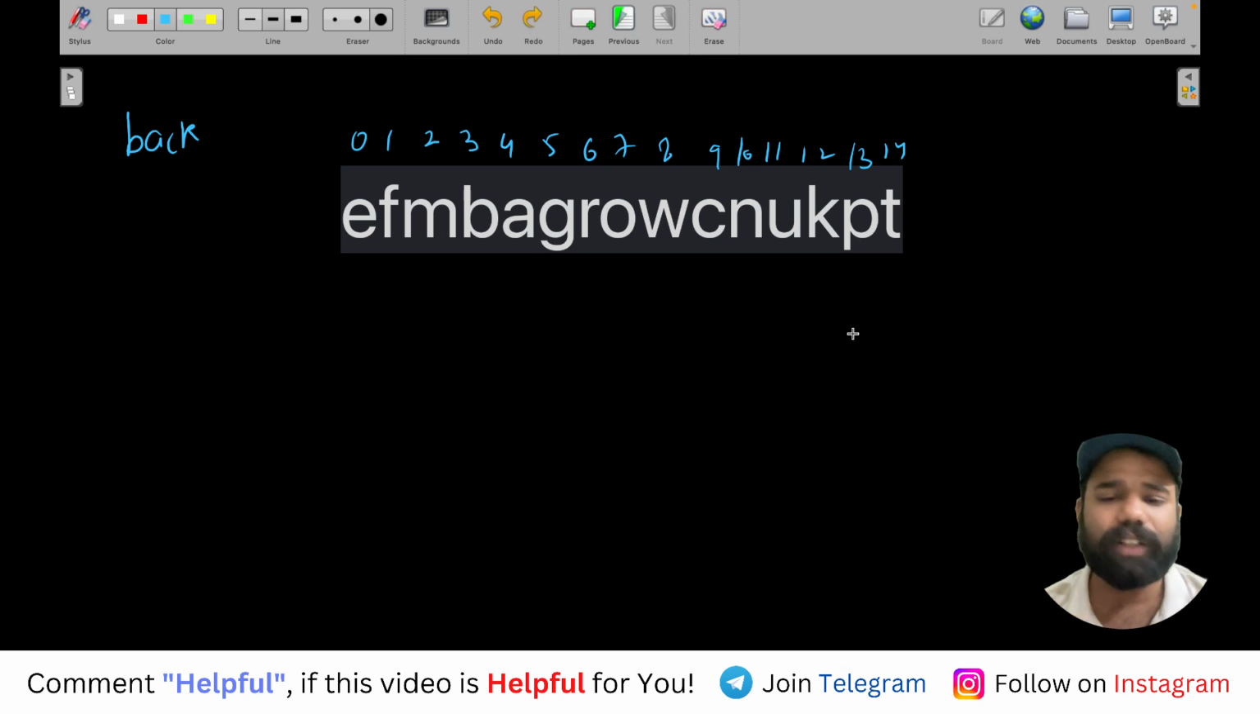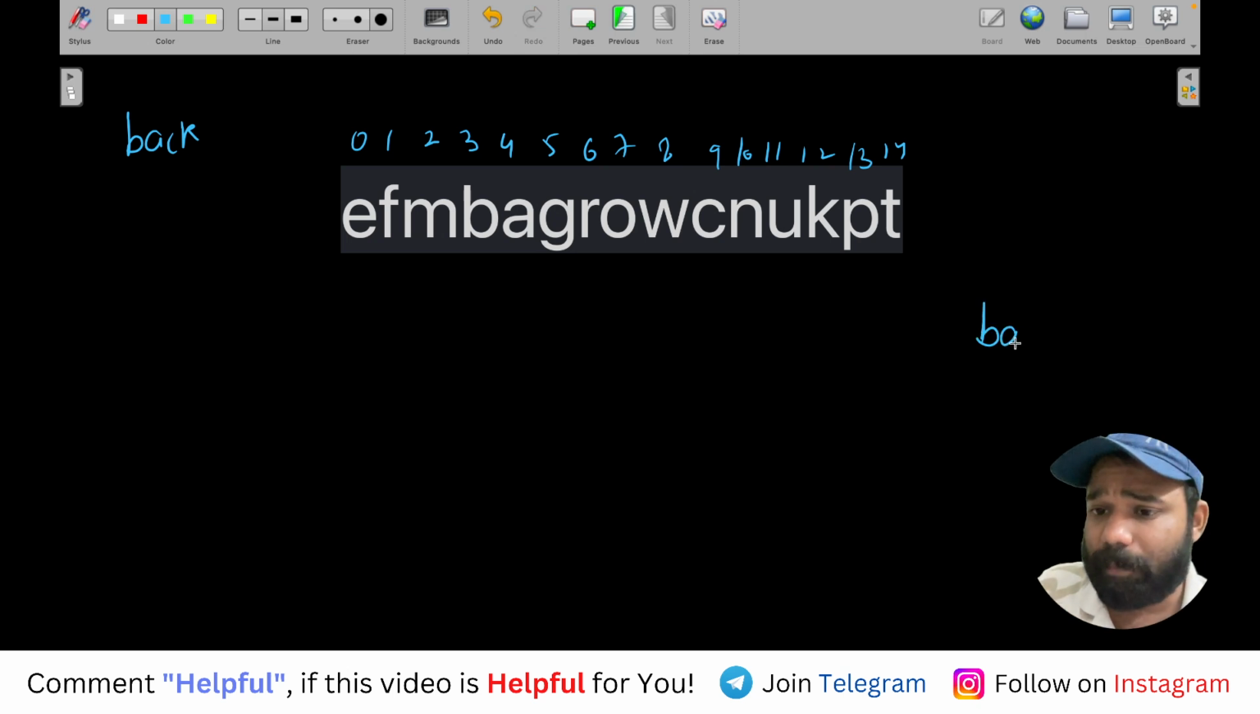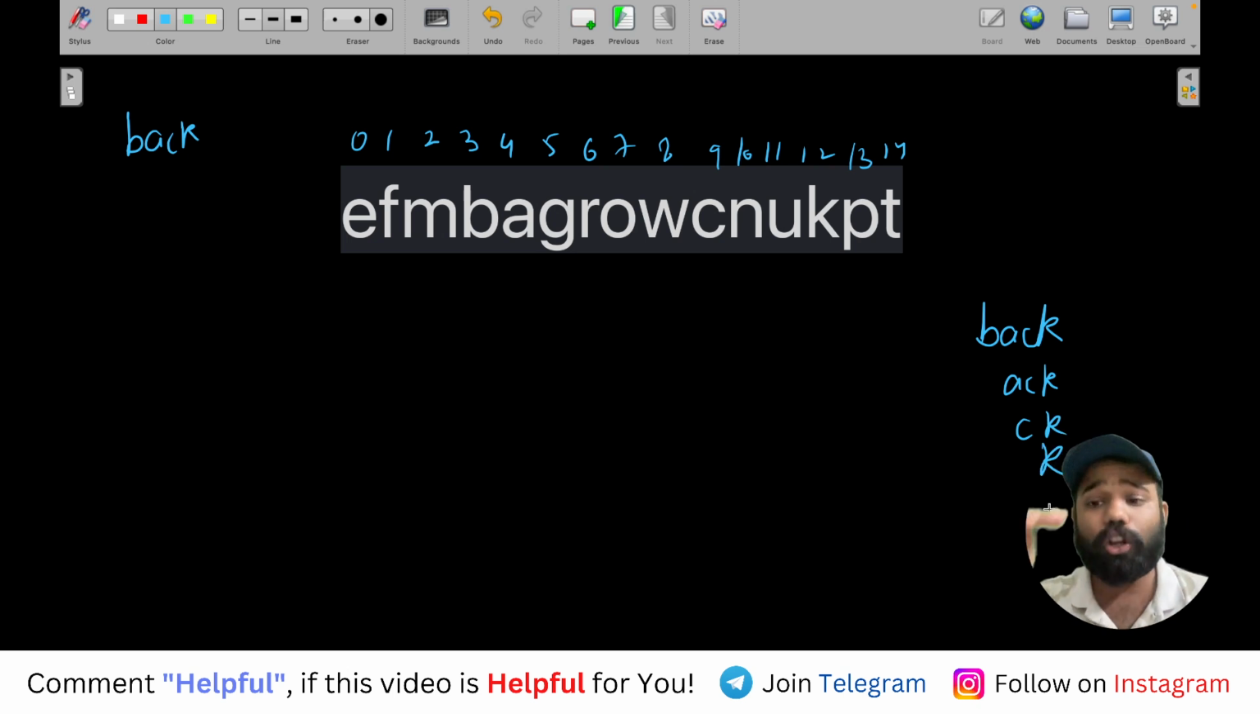Means one more substring you will get. How to get that? First of all, you will find how many substrings are present here, how many BACK are present, then how many ACK are present, how many CK are present, or how many K are present. All of these four things we will find in this particular string.